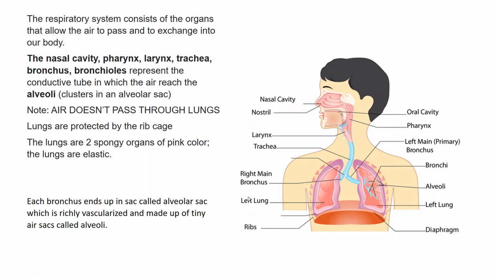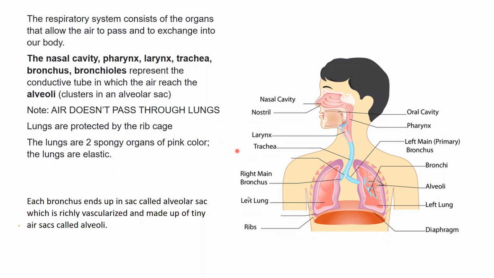Let's see. First, we have the mouth and the nasal cavity. Okay, so as you can see here, we have the mouth and the nasal cavity. And then we have the pharynx, the larynx, the trachea. This is the trachea, and the trachea is divided into two bronchi.